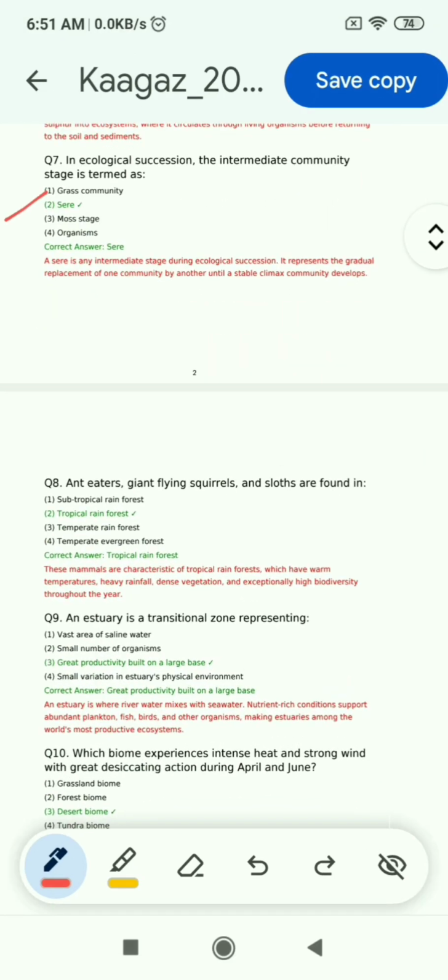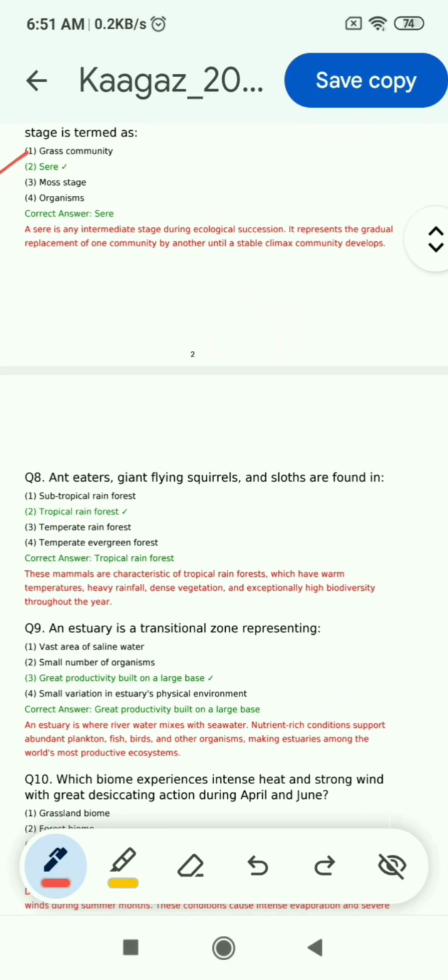Now question 8: anteaters, giant flying squirrels and sloths are found in. Options are subtropical rainforest, tropical rainforest, temperate rainforest, temperate evergreen forest. So the correct answer is tropical rainforest.